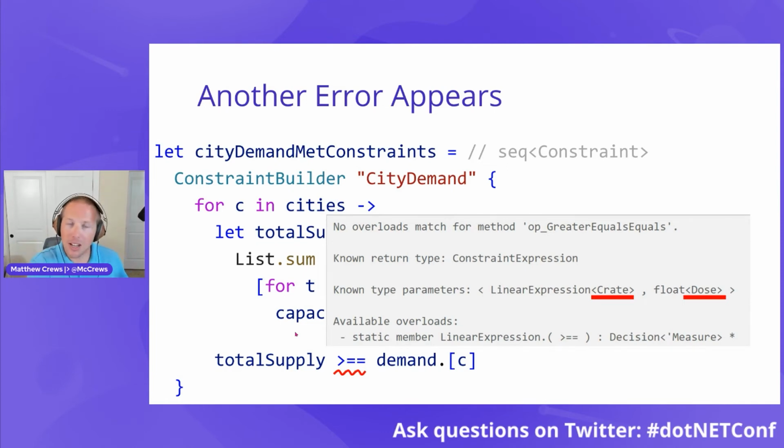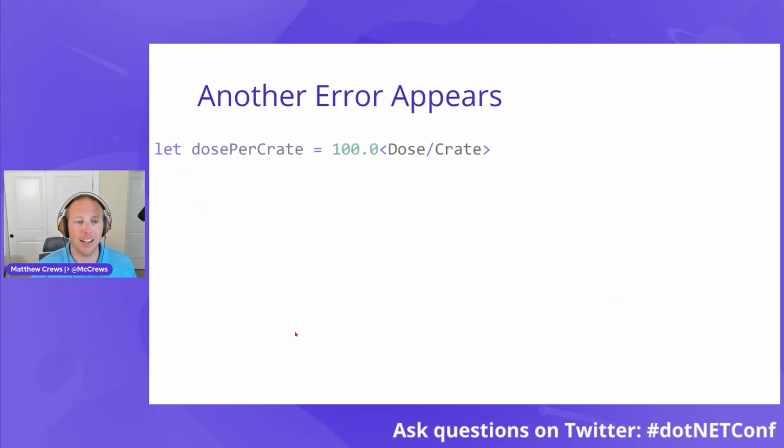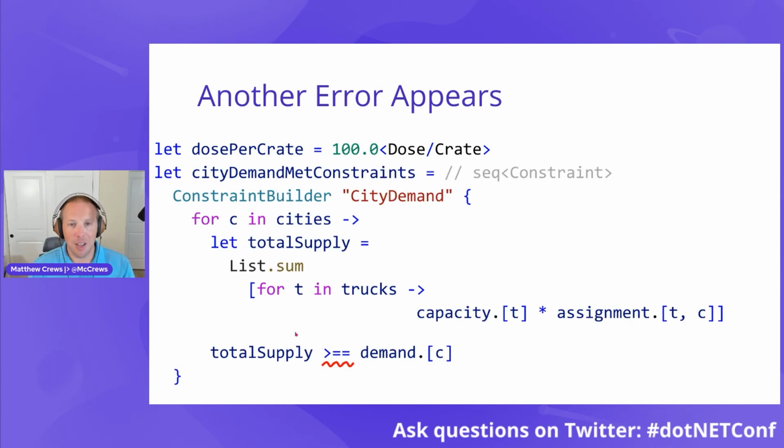So I know there's other languages where you can do this type of thing, but typically you're adding new types. In F#, you don't need to. It's just as fast. So now I'm going to add a conversion, which is my dose per crate. I'm going to add that multiplication to the constraint, and now the compiler is happy, saying, yep, your comparisons make sense, your algebra makes sense.